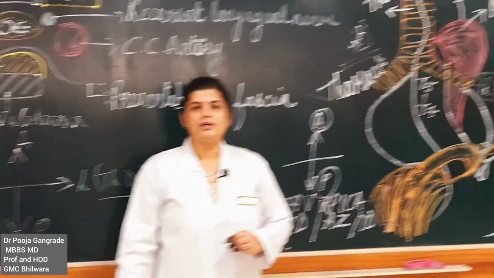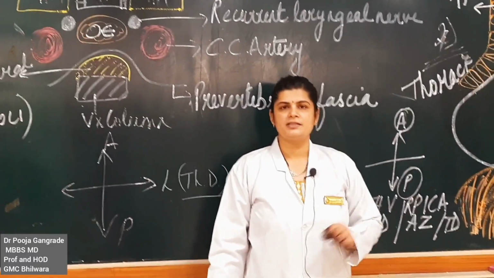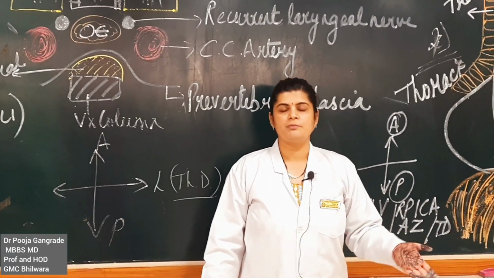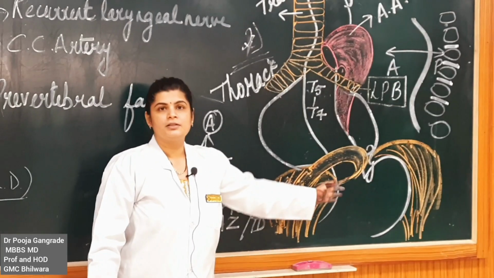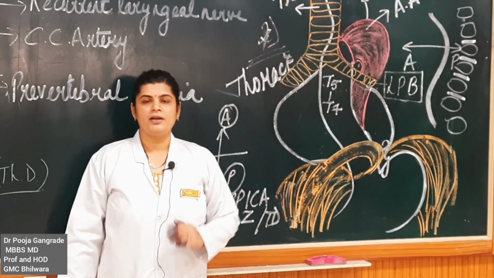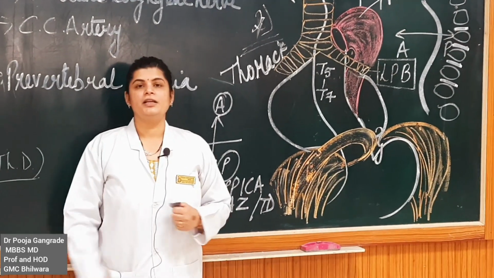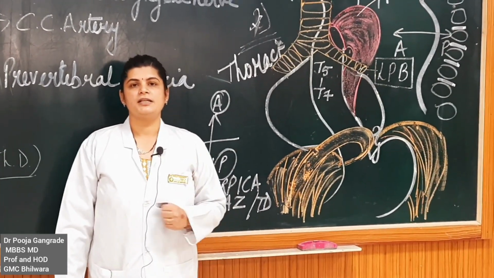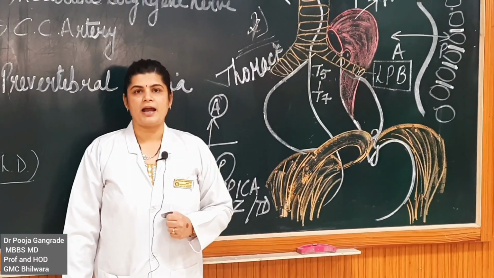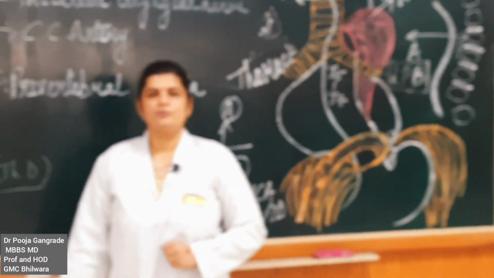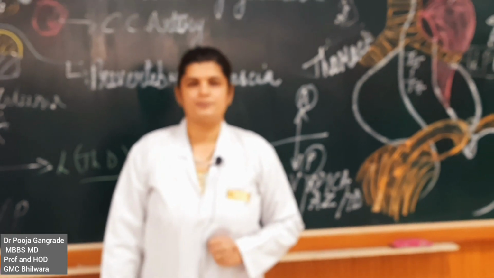Now coming down to the third part, relations of the esophagus. It's a very small part, therefore not very many relations. So the lower part of the esophagus will have anteriorly the anterior vagal trunk and a small part of the left lobe of liver. Posteriorly, the posterior vagal trunk and left crus of diaphragm. So with this we finish with the relations of esophagus.